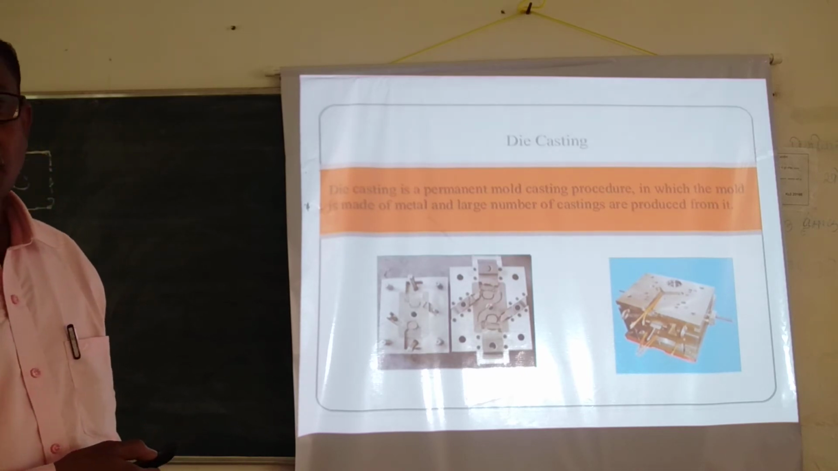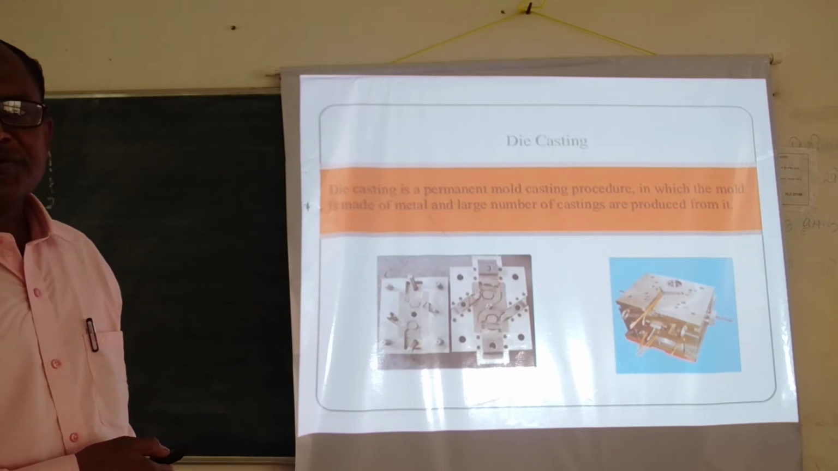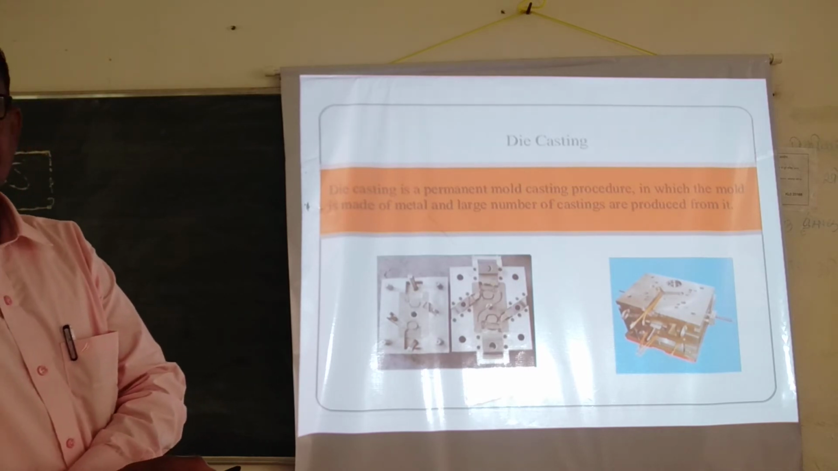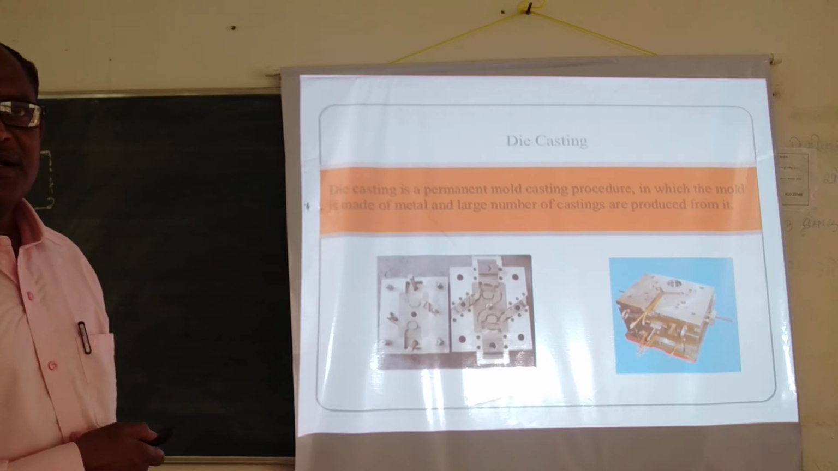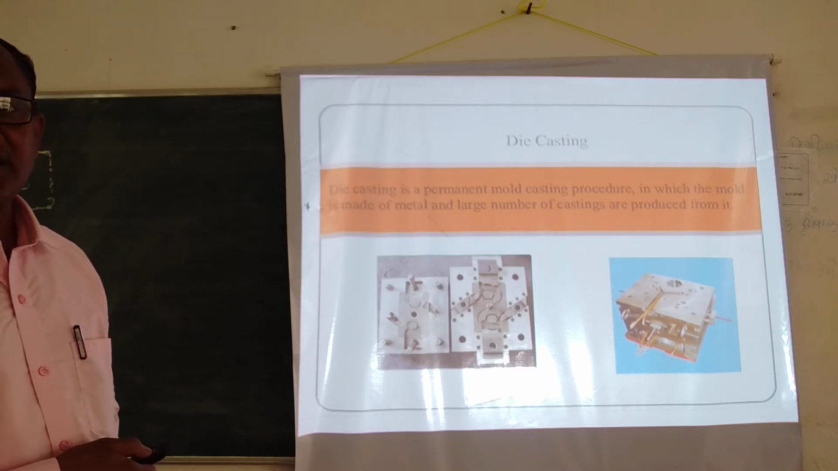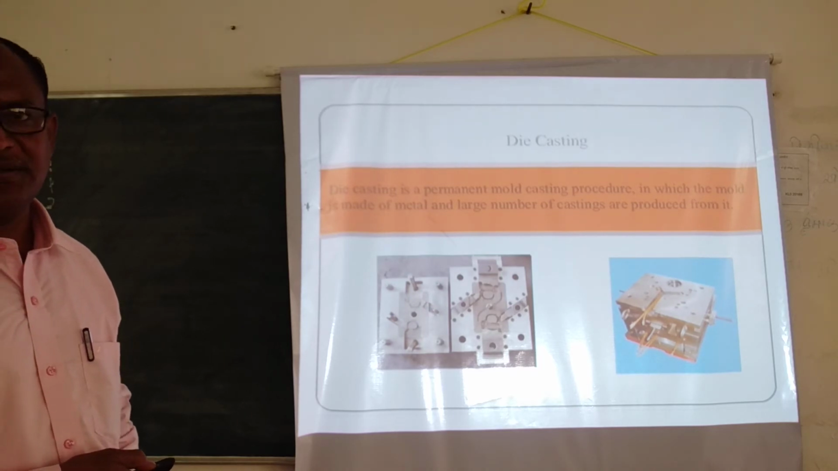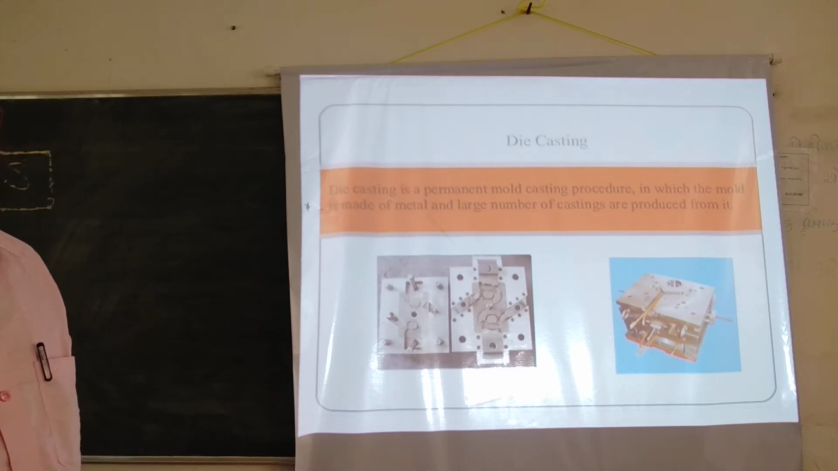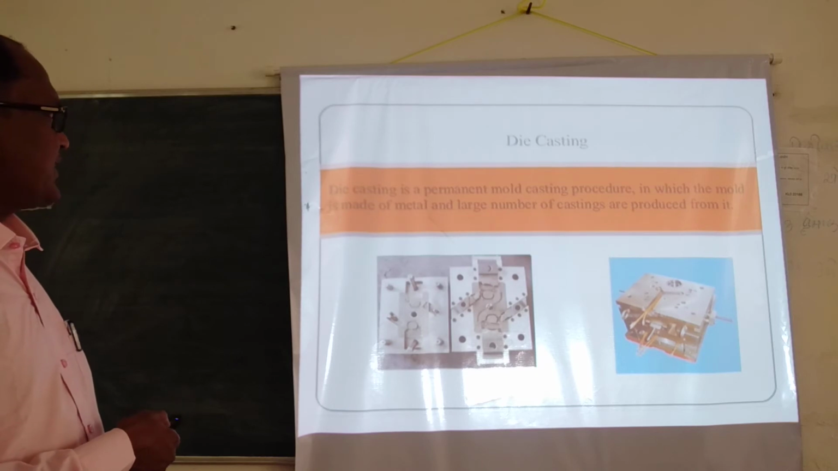Die casting is a mold that is made up of metal. In the molding process, we had seen the mold is made up of sand particles. From the sand, we prepare the mold cavity. But in this case, the mold cavity is created in the metal, that is called die casting. You are using a metal die or metal mold to cast the product. So die casting is a permanent mold.